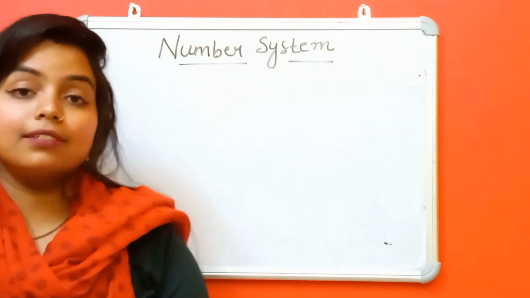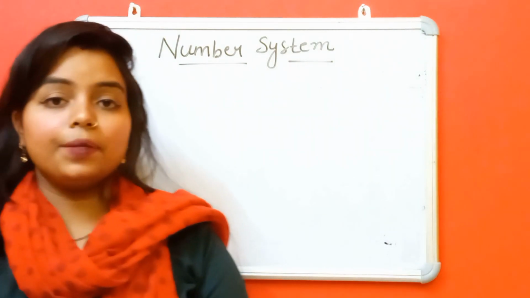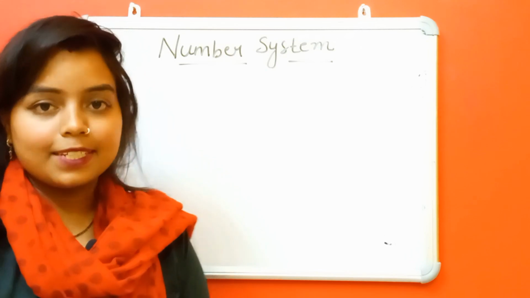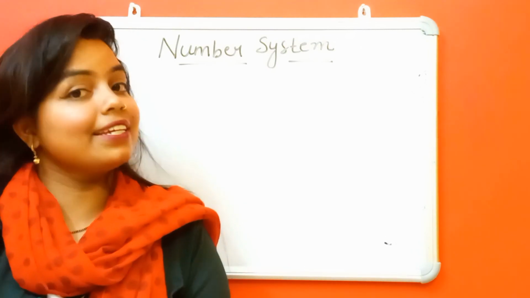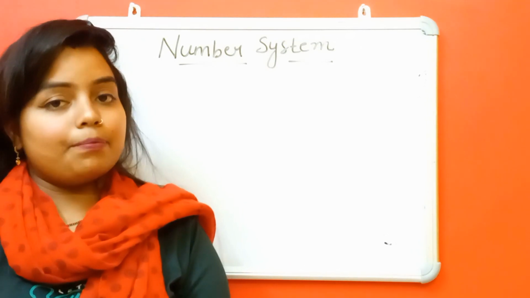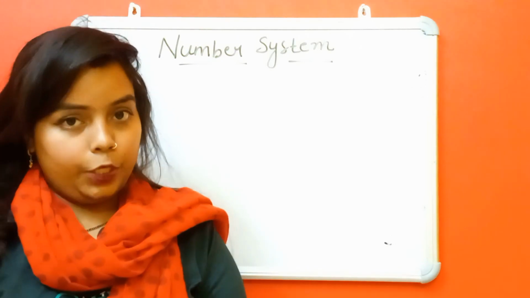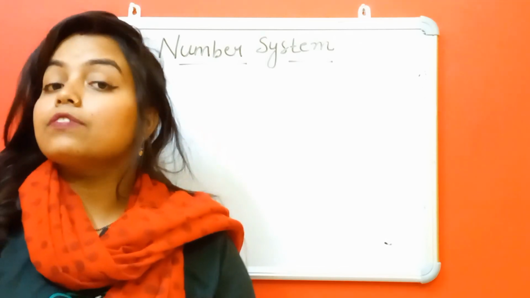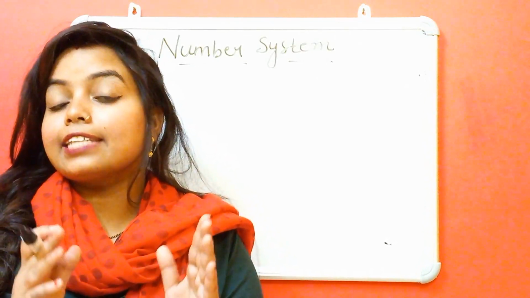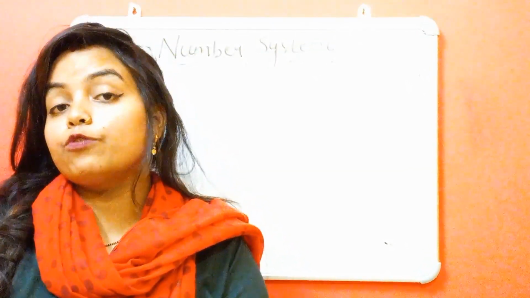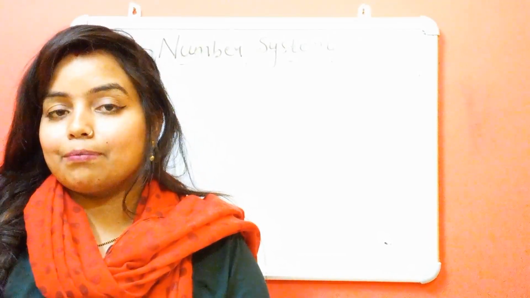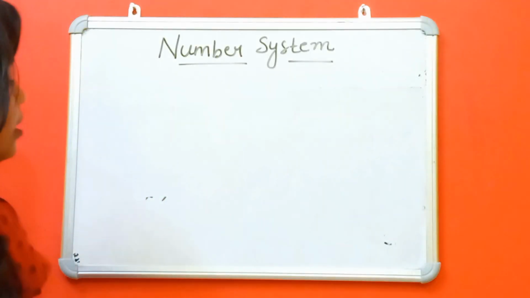And the last topic is irrational numbers. So what is an irrational number? The definition of an irrational number is: a number that is not a rational number is called an irrational number. It means a number which is not in the form of p by q where q is not equal to 0. But in the case of a rational number, a number is expressed in p by q form of integers where q is not equal to 0. In an irrational number, this is not the case.